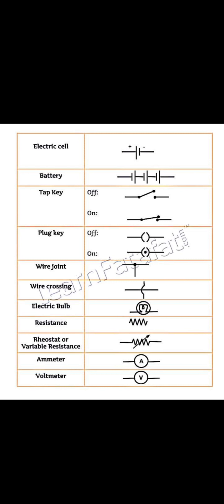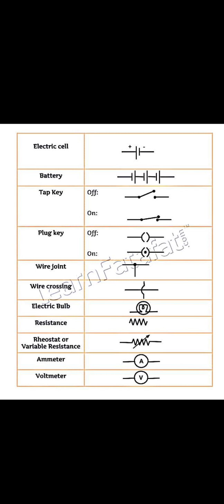Tap key will be shown with an arrow sign like this. When it is on, the contacts will be together, and if you are talking about off, then the tap key is apart, like those used at our homes. So that is considered a tap key. When you switch it on, you just have to press it in. Pressing means you are tapping inside, so some connection will be there. When it gets connected, it will be on. In the second one, you can see the connection is getting tapped, so it will be on, and off will be the outer position, which we can see outside on the switchboards.